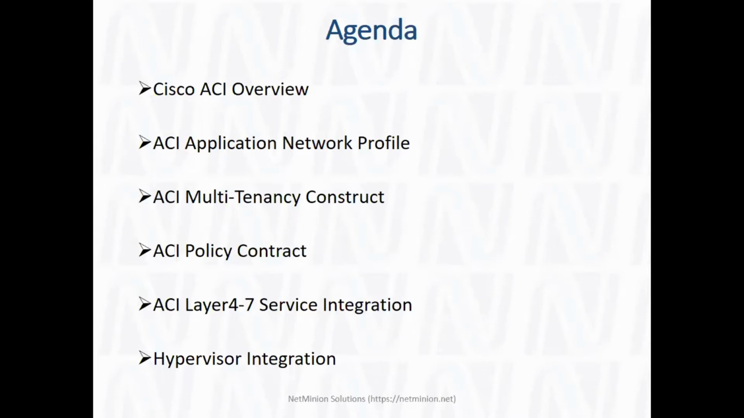So definitely, to allow any communication, we have to first allow that communication, otherwise it is not going to happen. So how can we use a contract? What is the policy enforcement module in the ACI?